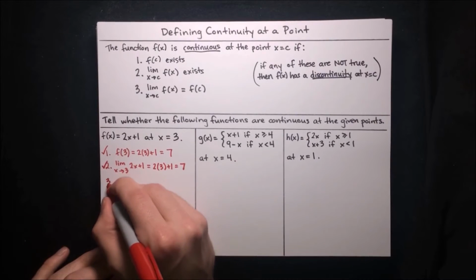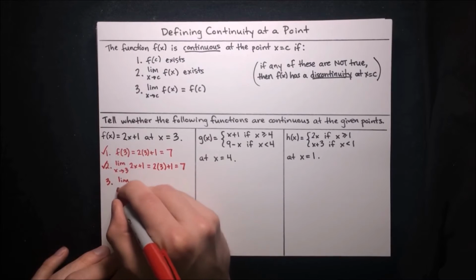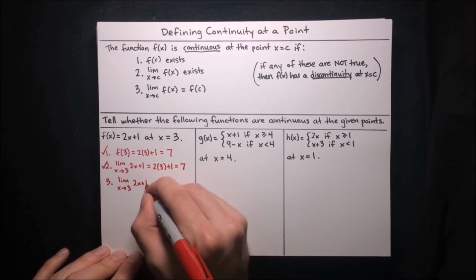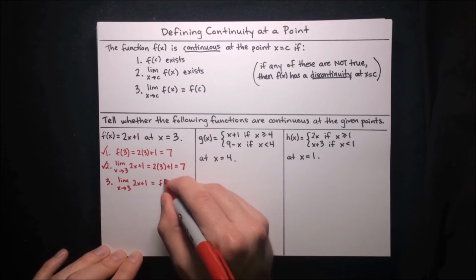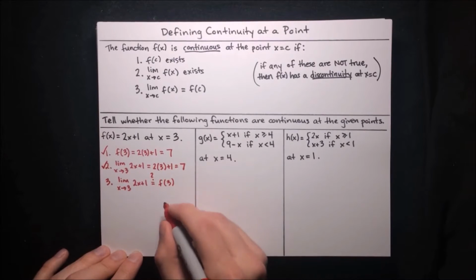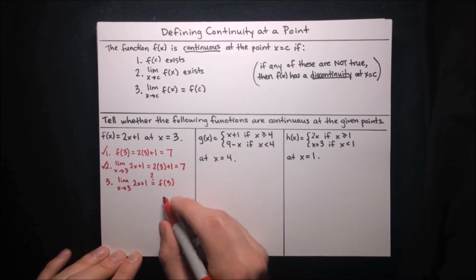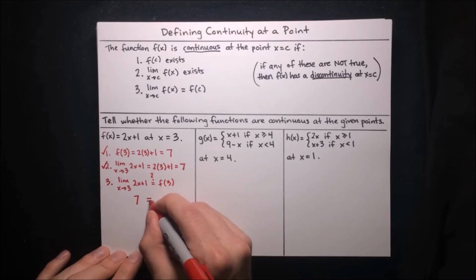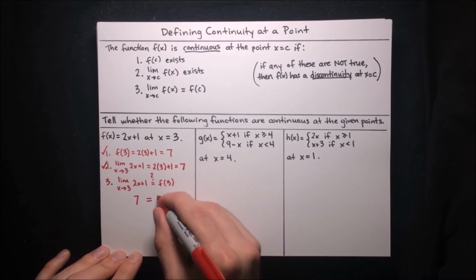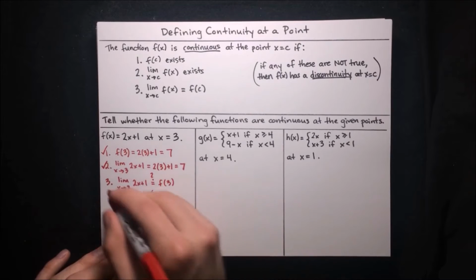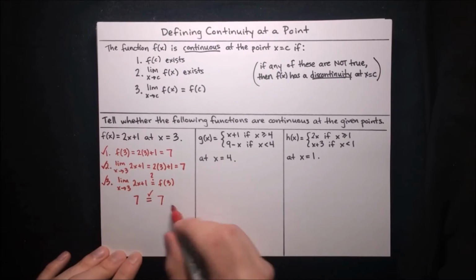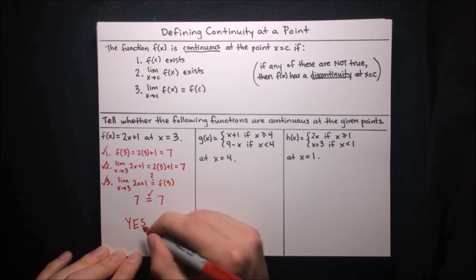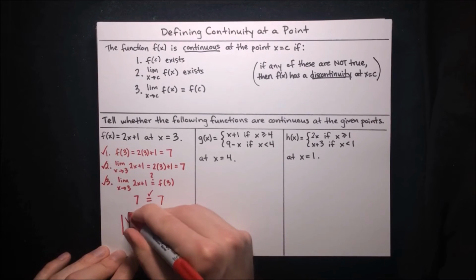And then requirement number 3, we need that limit as x approaches 3 of that function, f of x, which is 2x plus 1, we need that to be equal to f of 3. So that's something we're checking. We don't know just yet, are they equal? But we found that the limit of 2x plus 1 as x approaches 3 is just 7. So 7 equals f of 3, which we found is just 7. So 7 does equal 7. That's indeed true. So requirement 3 is satisfied. So all these requirements are satisfied. So that means that, yes, the function f of x is continuous at the point x equals 3.